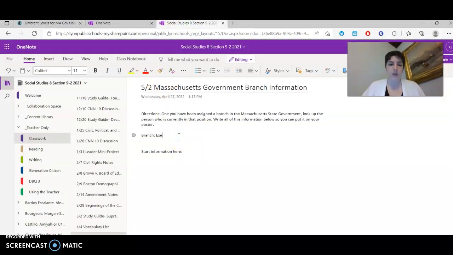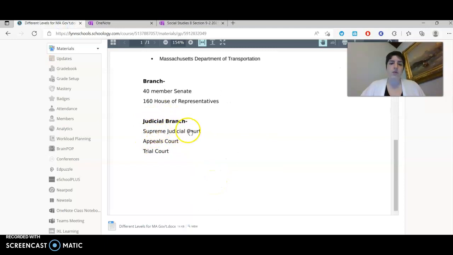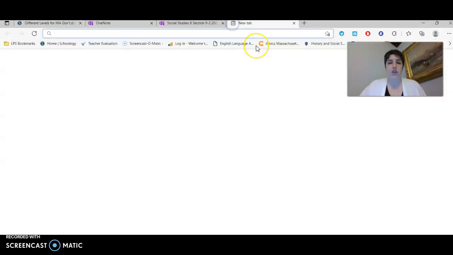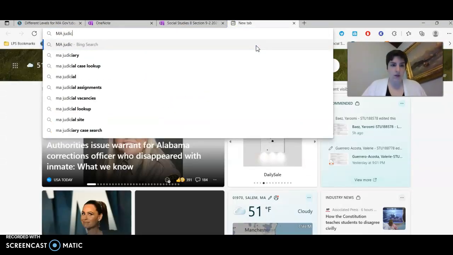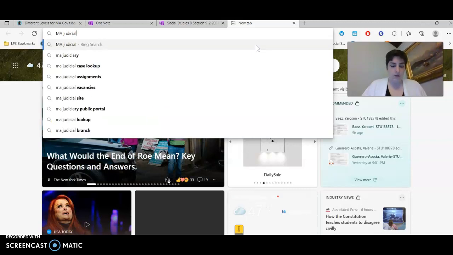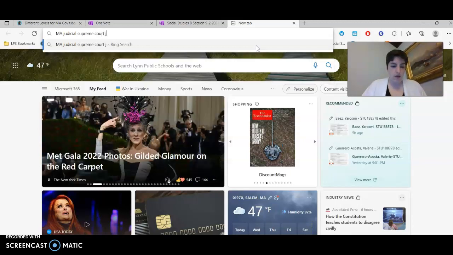If you decide to pick the judicial branch, for instance, the judicial branch has all of these different groups, like the Supreme Judicial Court. As we know, for the U.S. federal government, the Supreme Court has 9 justices. The Massachusetts Supreme Court also has a lot of justices. To find that out, you're going to just Google Mass Judicial, you're going to say Supreme Court, and then you're going to say justices.